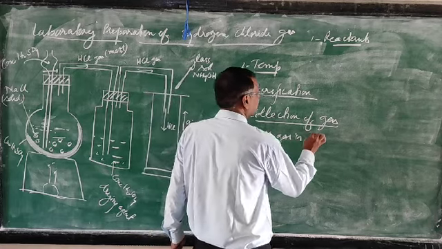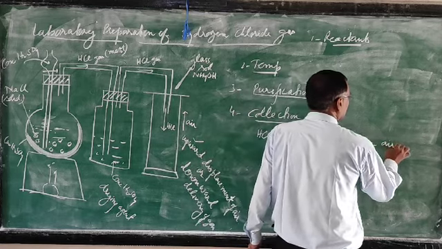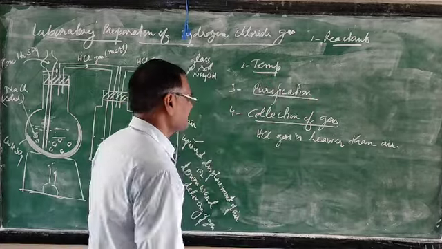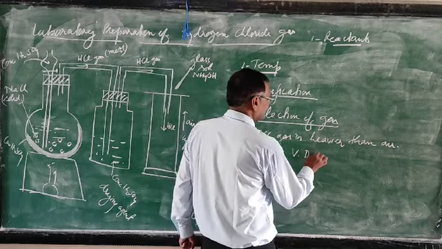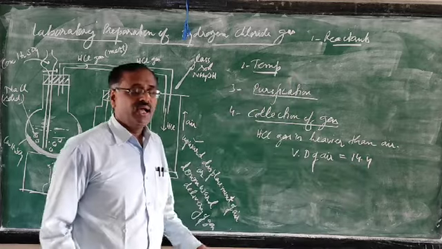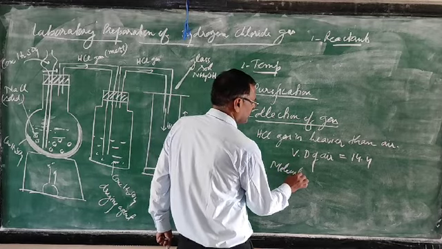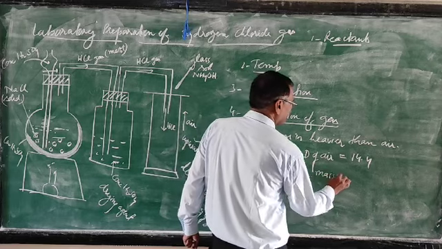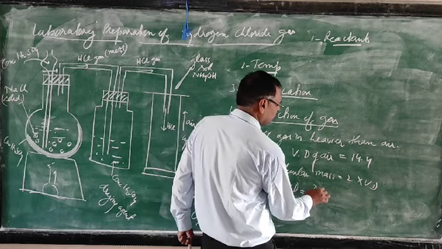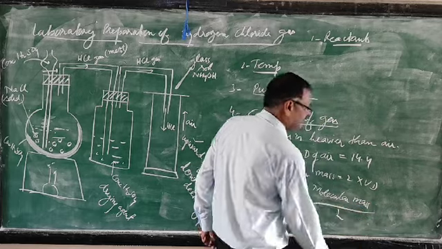HCl gas is heavier than air. Now in your mind one question may be there, how can we know whether the gas is heavier or lighter? It is very simple. Vapor density of air is 14.4, and we have studied that molecular mass is equal to 2 into vapor density, or vapor density is equal to molecular mass divided by 2.